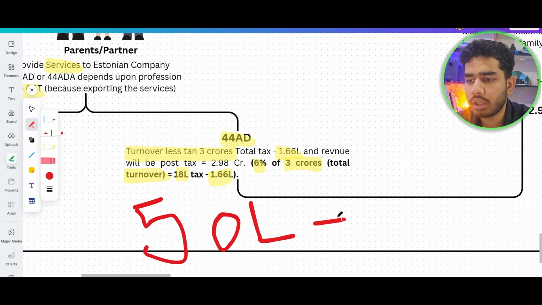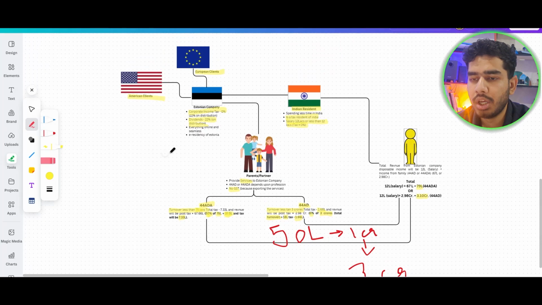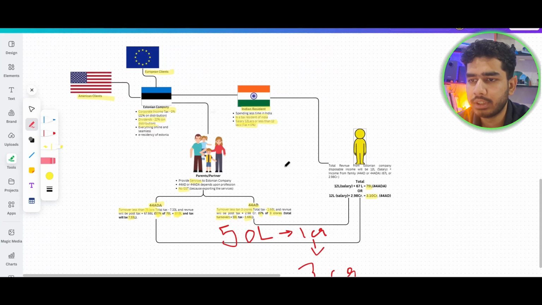In the next year, you can shift that from 50 lakhs to 1 crore. And in 1 to 3 years, you can charge 3 crores from her. So this is the actual structure of the income tax.